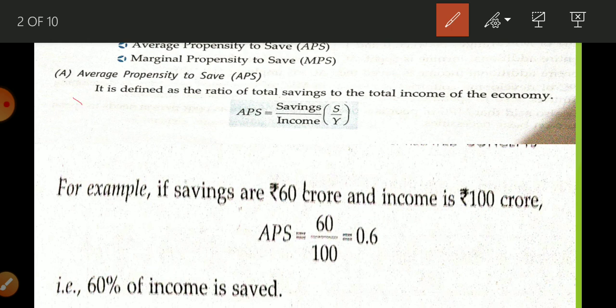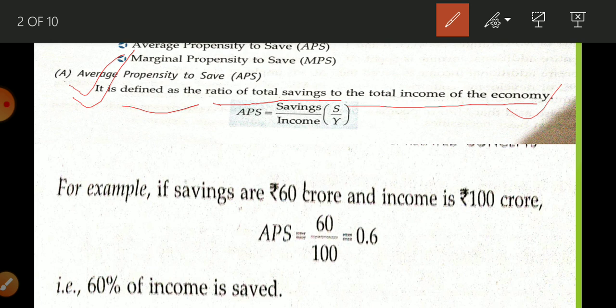Average propensity to save. What do we mean by average propensity to save? It is defined as the ratio of total saving to total income of the economy. This is the one line answer to what we mean by APS.